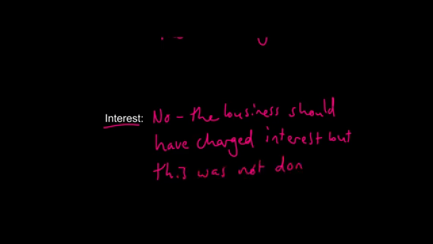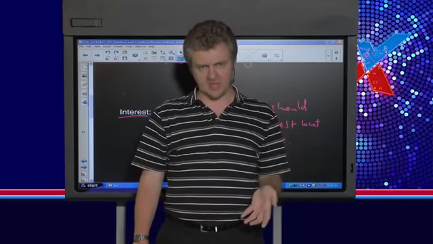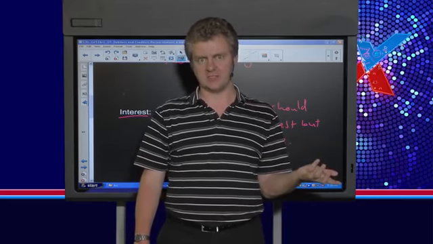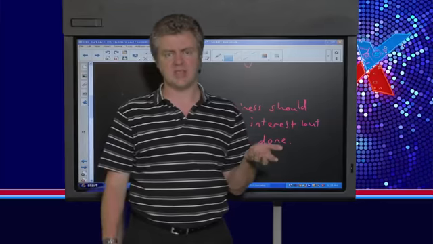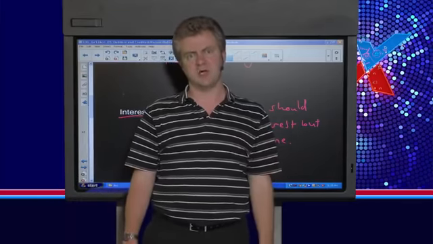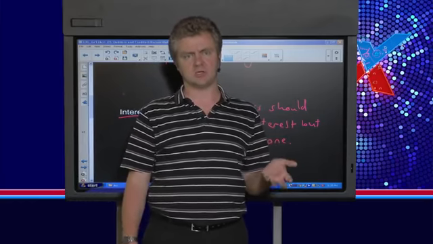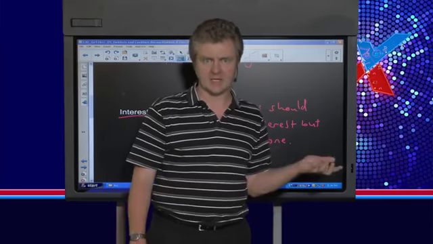So it's very, very important to keep track of your debtors and control them this way, because you see there are 2 things that have gone wrong here. Number 1 is that the business gave way too much of a discount. They gave double the discount that they should have given because they didn't calculate the discount correctly. And number 2, the business could have earned some extra money on interest on overdue debt, and they didn't charge the debtor interest. So it's very important that the credit terms are adhered to, and that's what we do in debtors control to try and check that the business is managing its debtors correctly.